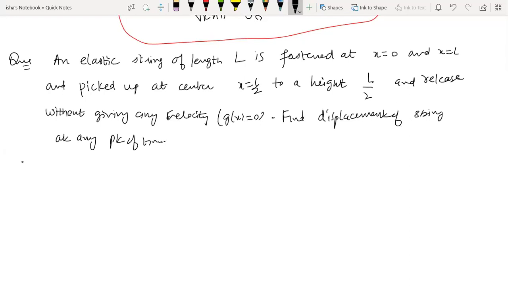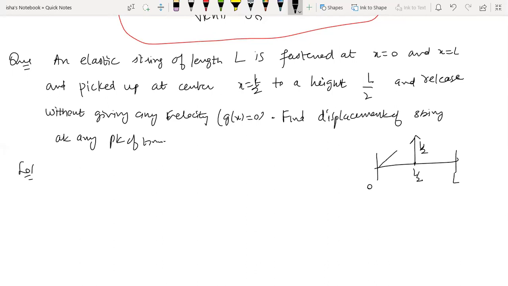In the question nowhere do they mention that this is a wave equation, but by reading the question you understand that it is a wave equation question because they are talking about a string. So there is a 0, there is an L, and in the middle point, L by 2, they just pick up the string and give it a rise of L by 2 and then release it, right?